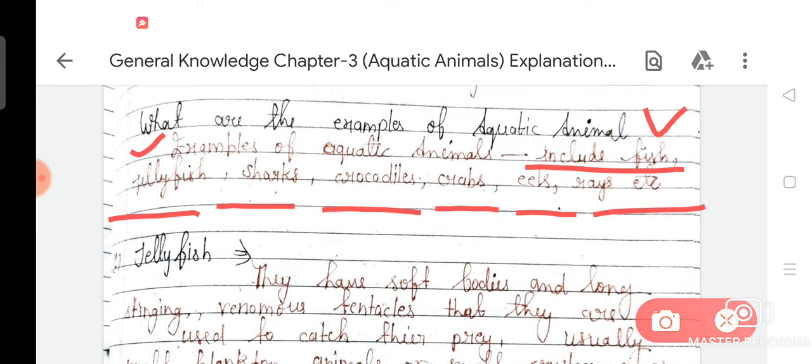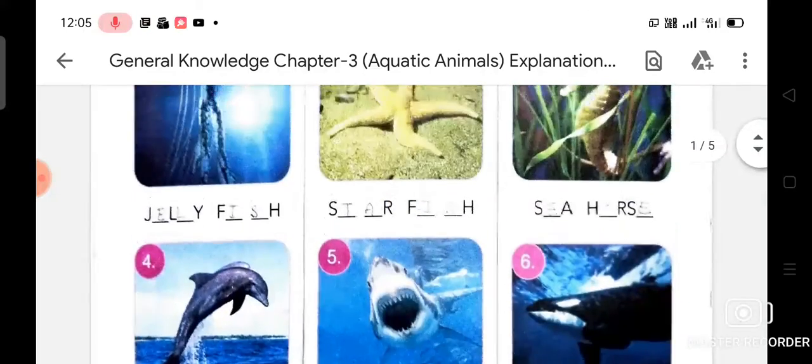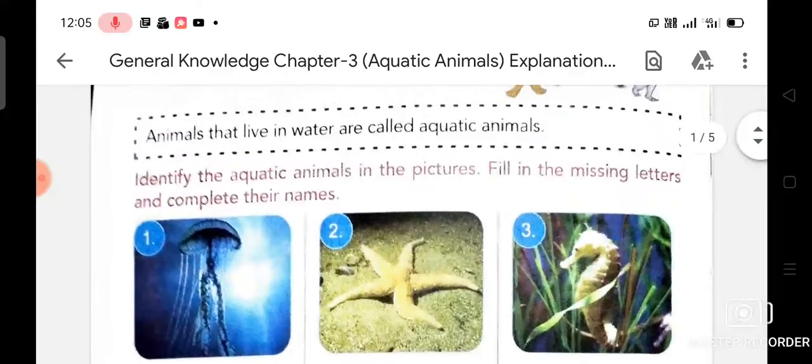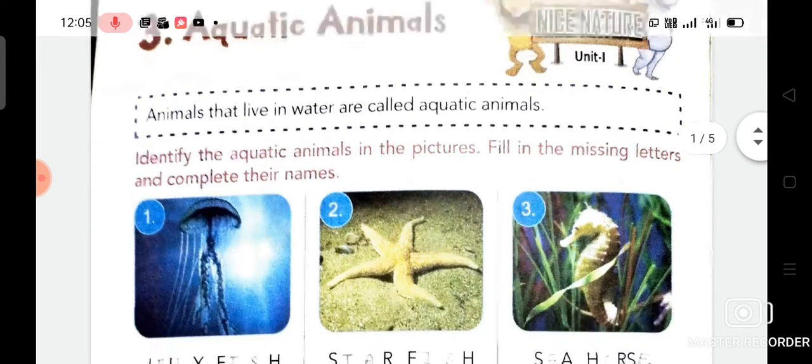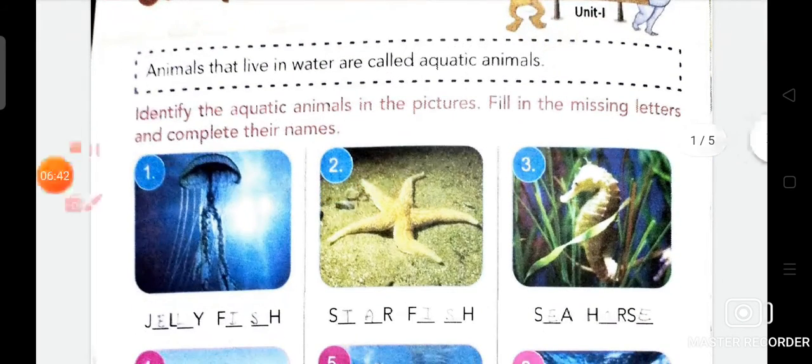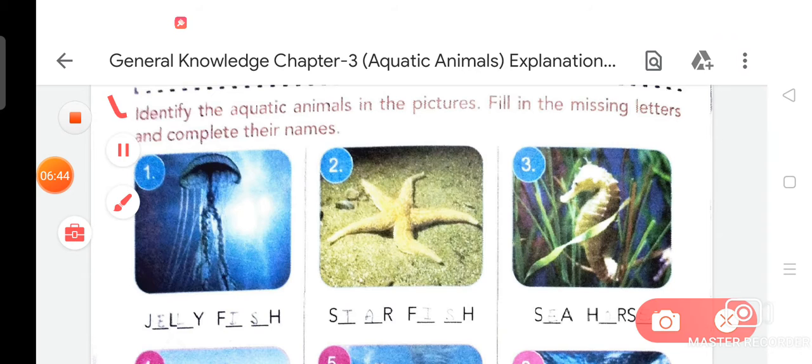So dear student, from your chapter, now we are going to start our chapter, that is aquatic animals. Identify the aquatic animals in the pictures, fill in the missing letters and complete their names.